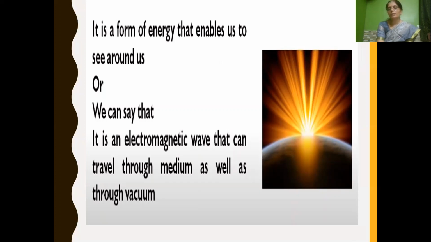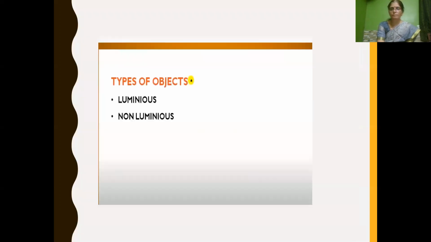We have learnt that sound is a wave which travels only through a medium. Without a medium, through vacuum, sound cannot travel. But light is an electromagnetic wave which can travel through a medium as well as through vacuum. And if you see the types of objects around us, there are two types: luminous objects and non-luminous objects.